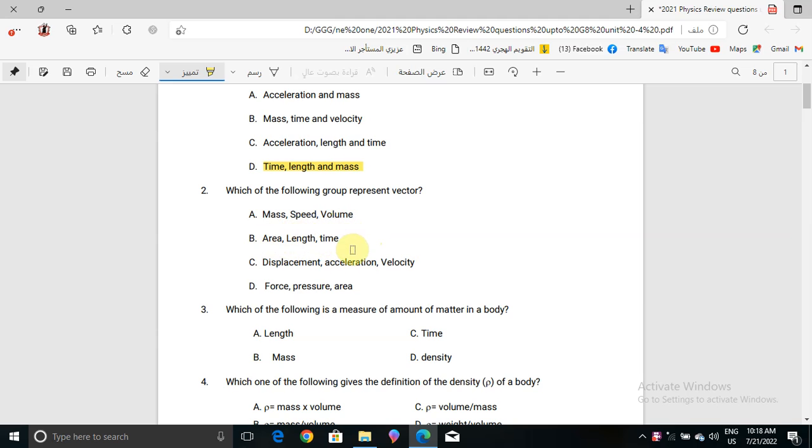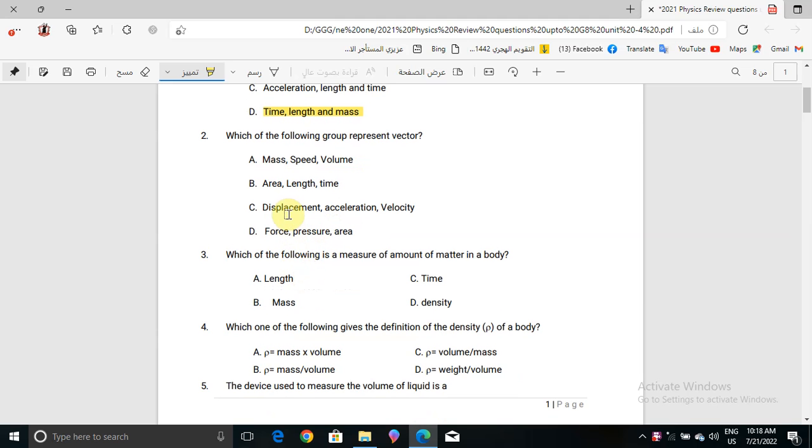Now what we have here, displacement, yes, is a vector. Acceleration is a vector also. Velocity also is a vector. So that means the correct answer for question number 2 will be choice C.